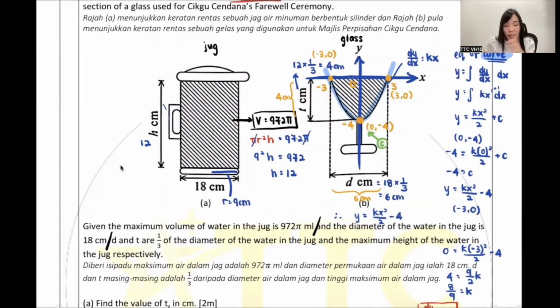So you already get your k answer. Of course, Katana, you can sub (3, 0) also, and your k is 8 over 9, same answer. So 8 over 9 x squared over 2 minus 4. Your y equation is 8 over 9 divided by 2, isn't it 4 over 9 x squared minus 4? I highlight for you guys. This is the k answer. This is my equation of the curve. I got it.